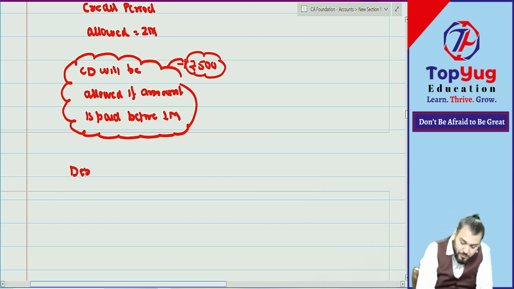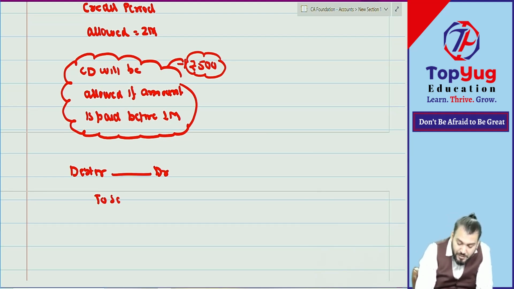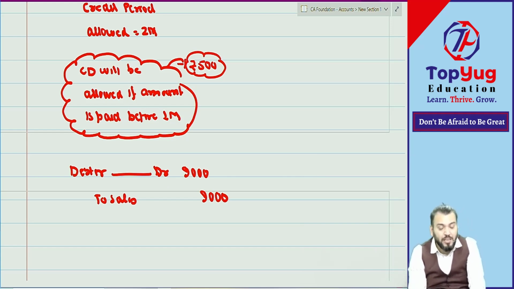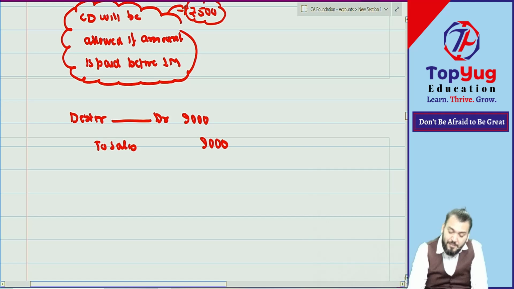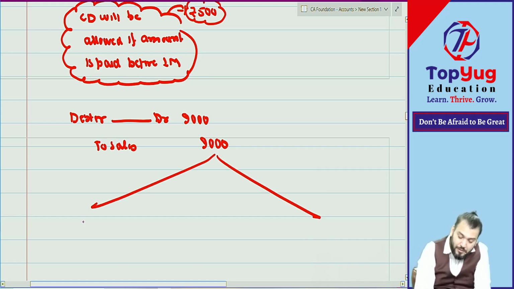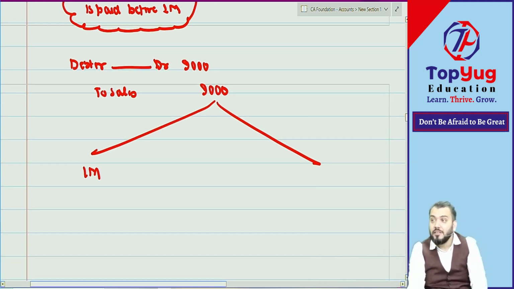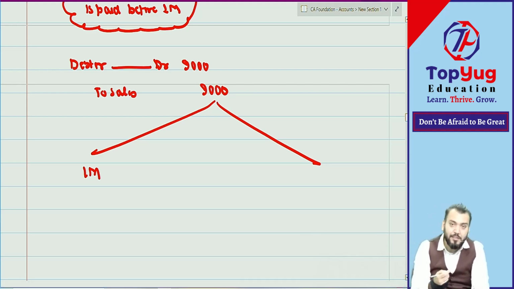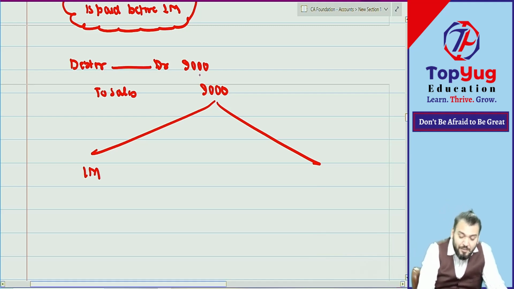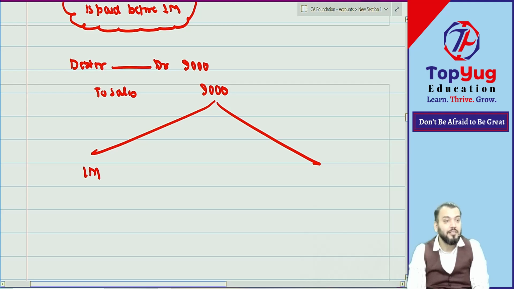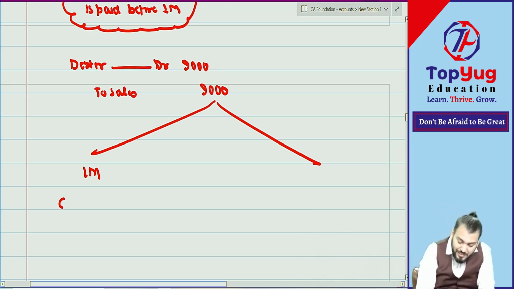Means what journal entry will we do? Debtor account debit, to Sales, 9,000. Now we need to wait for actual collection. Means if paid within 1 month, then cash discount will be allowed. Then what will be the journal entry? Because we already recorded debtor 9,000, but the amount collected will be 8,500.